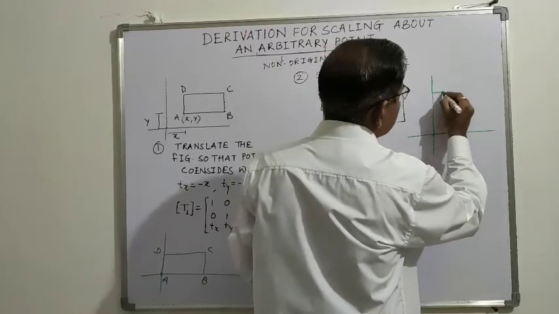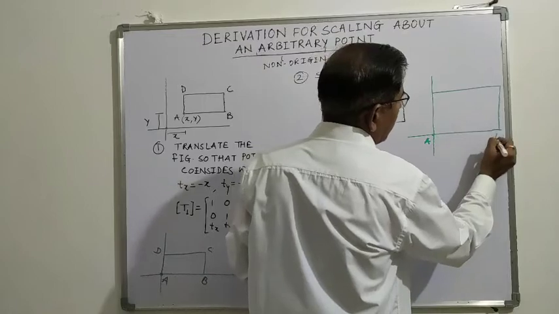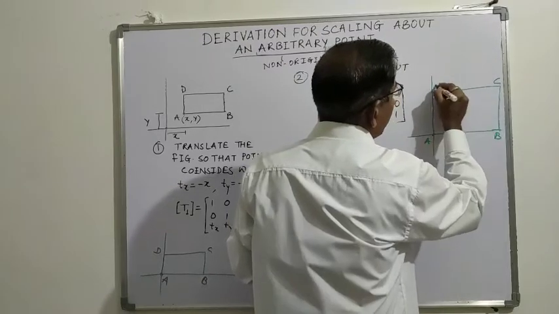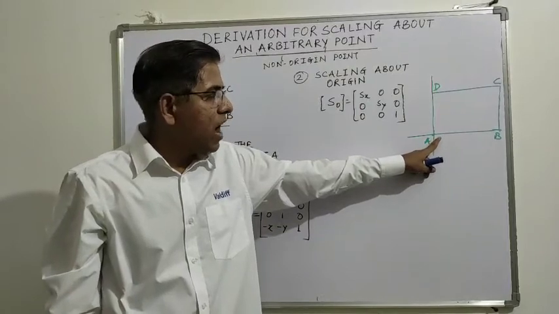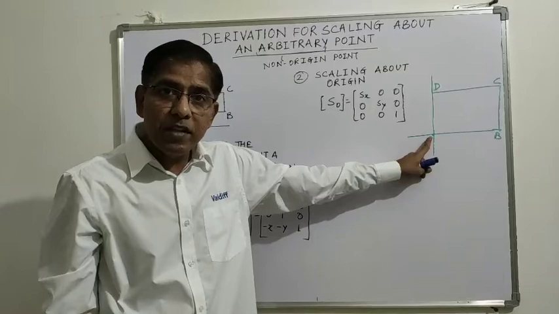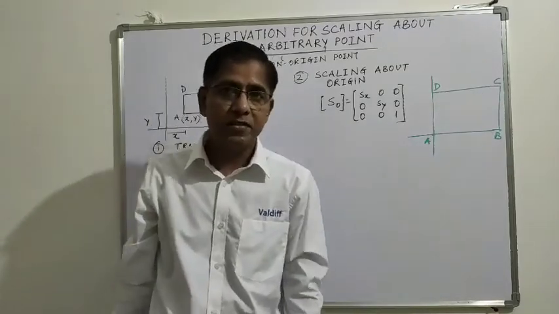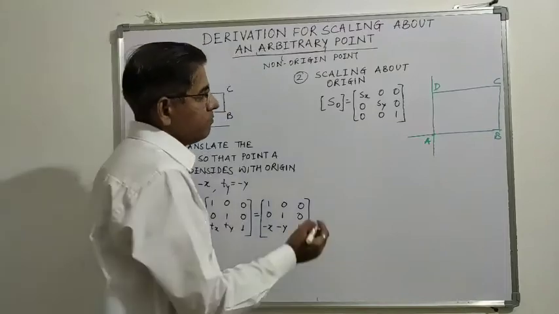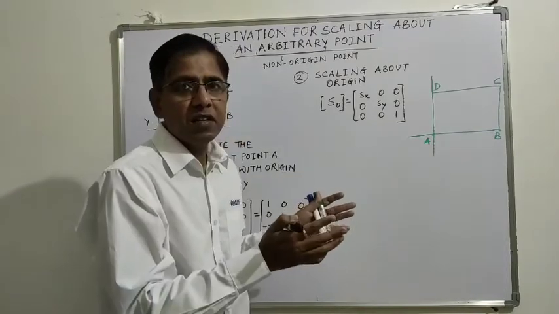Now this rectangle is, say, scaled A, B, C and D. Now here you can see that even after scaling, the position of A remains on the origin and the entire figure is scaled. Okay. Now we have scaled the figure.